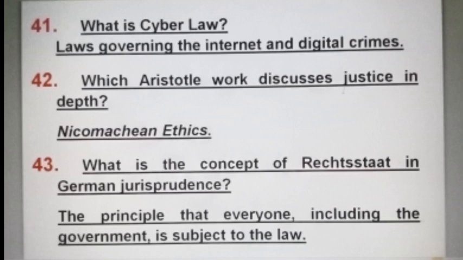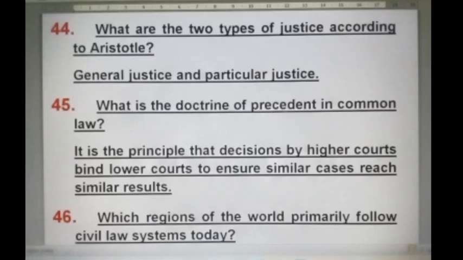What is the concept of Rechtsstaat in German jurisprudence? The principle of justice means that everyone, including the government, is subject to the law. What are the two types of justice according to Aristotle?